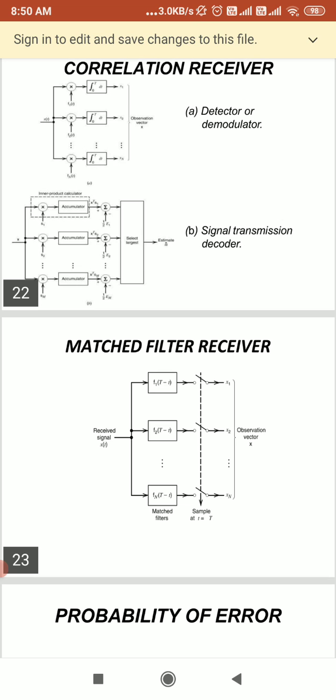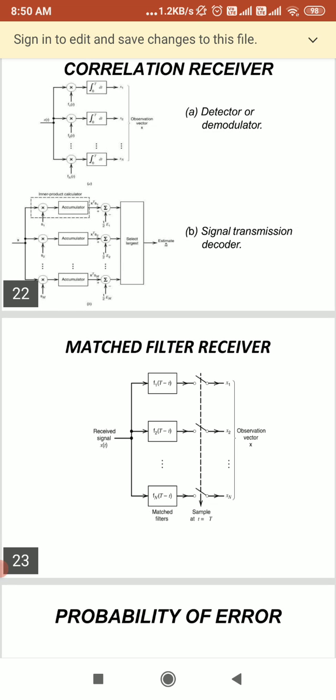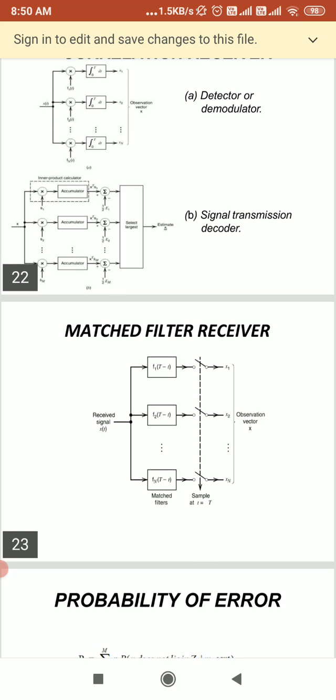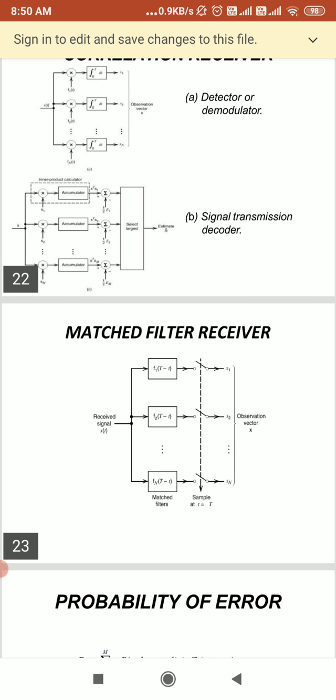Here we are saying noise is random in nature. So you can say thermal noise also is random in nature. Then we have seen, if we consider the binary encoded signal, the received signal will be the signal which we have sent plus additive white Gaussian noise. So we can take R of t equal to S of t plus W of t, where W of t is additive white Gaussian noise with zero mean. These concepts we have already seen. Now what are we supposed to see?